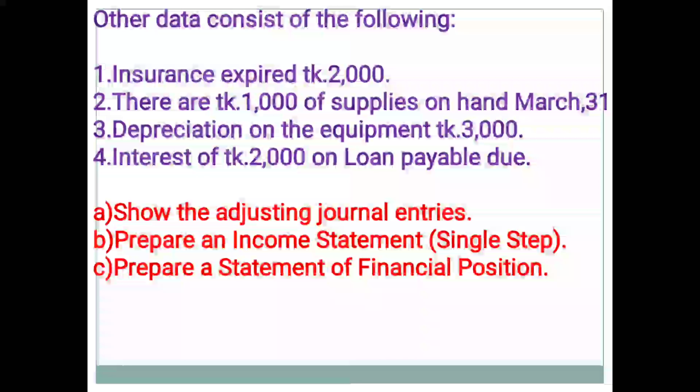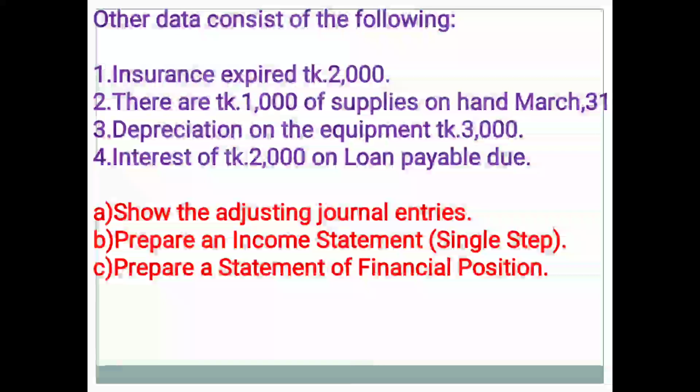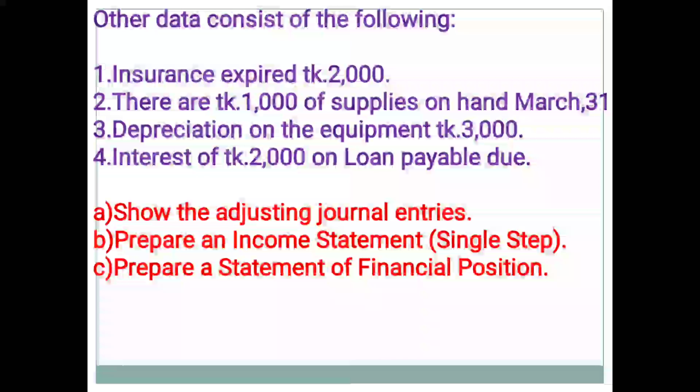Always remember, when you are required to prepare an income statement for a professional or service related firm, it is treated as single step income statement. Otherwise it is a multiple step statement for a manufacturing concern. Requirement C, prepare a statement of financial position. Now we can go for solving the requirement A.